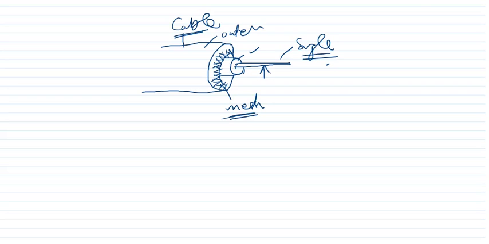And therefore the same property is there. If you see from here, this is the central cable, this is its coating, and here is the mesh outside it, and this one is the outer coating.